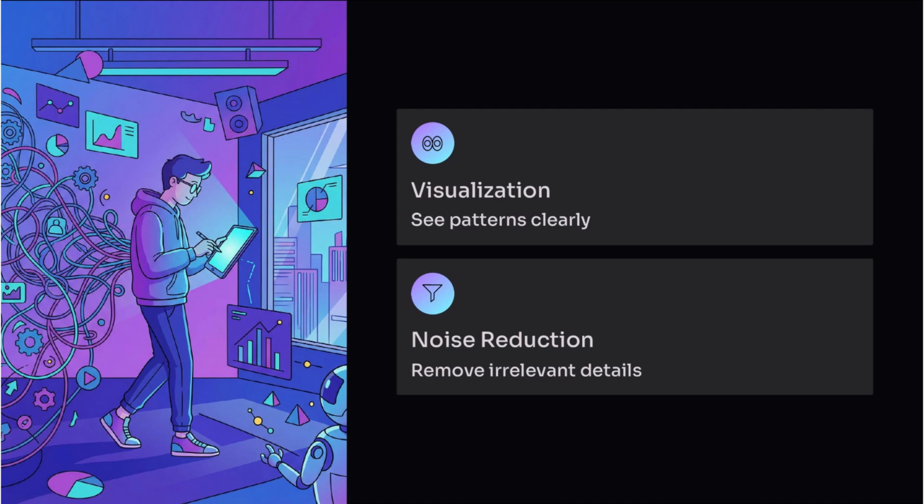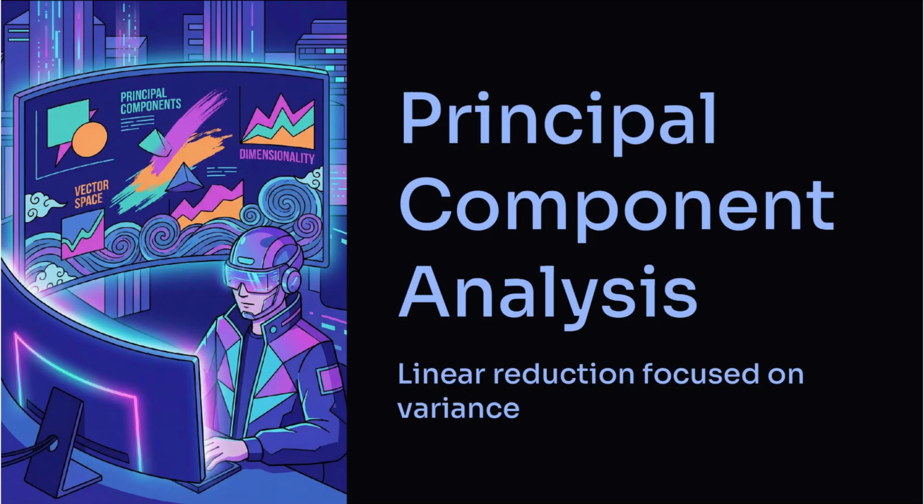Principal component analysis identifies directions of maximum variance in data. It is widely used for linear reduction. Manifold learning methods capture nonlinear structure. They assume data lies on lower dimensional surfaces.